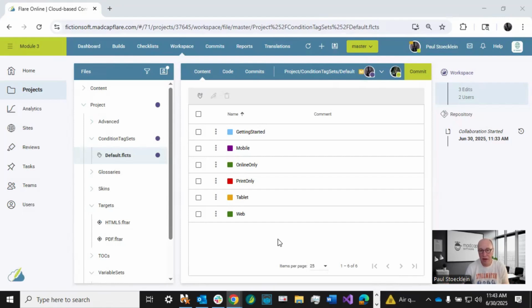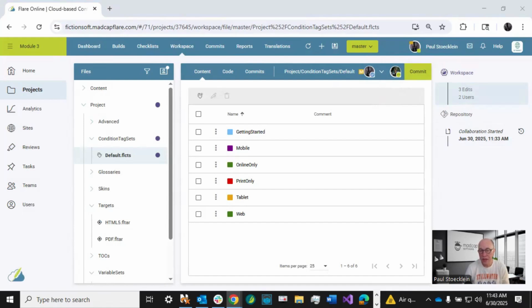Now, I might decide, all right, I'm done with this. I'm done making my changes, but I don't want to commit because Lloyd's still working away. I'll let him do the committing, but what I can do is come up here and mark mine as ready to commit. So now my indicator changes to a check mark there. And that is a clue to Lloyd that it's okay if he wants to commit because I'm all done and he's the only other one working in here. And if there were other users, you'd see their avatars in here as well and see that indicated over here in this workspace section to the right.